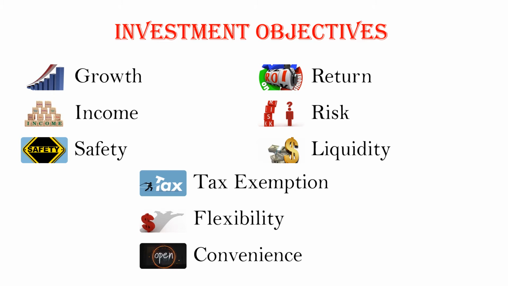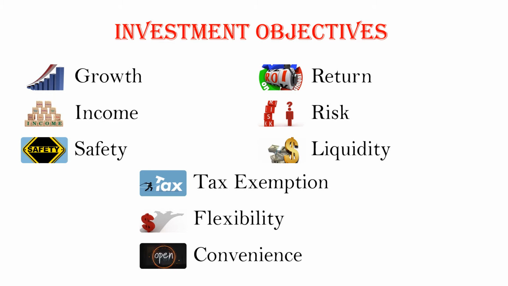Then next objective is flexibility. Terms and conditions should be flexible for the investors. Always in a company, terms and conditions should be flexible for the investors, which will insist the investors to invest in a particular organization.